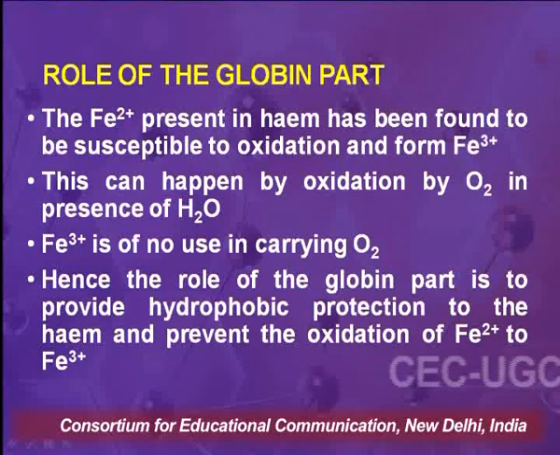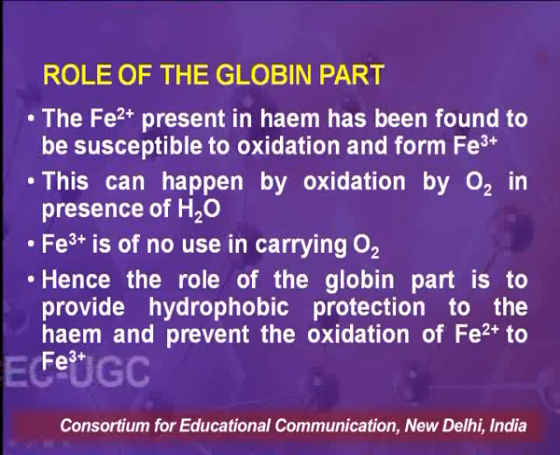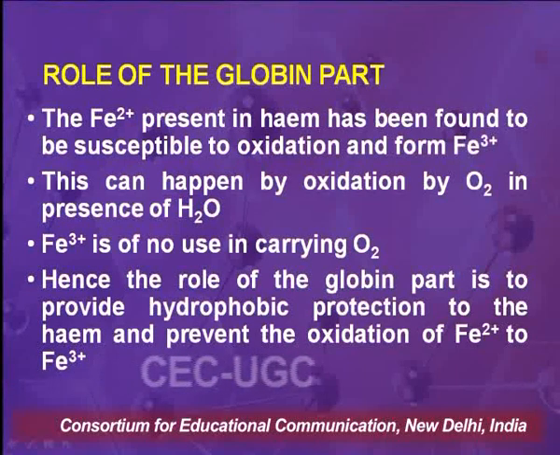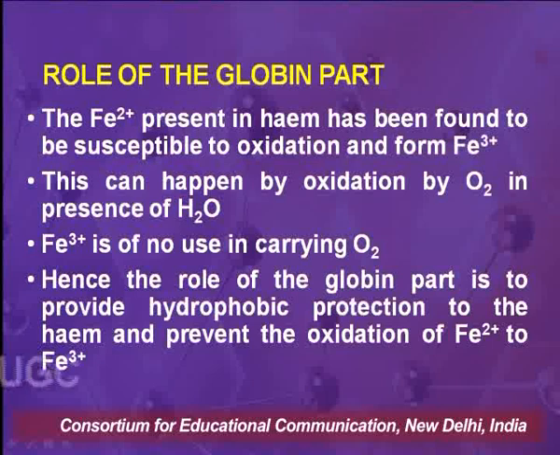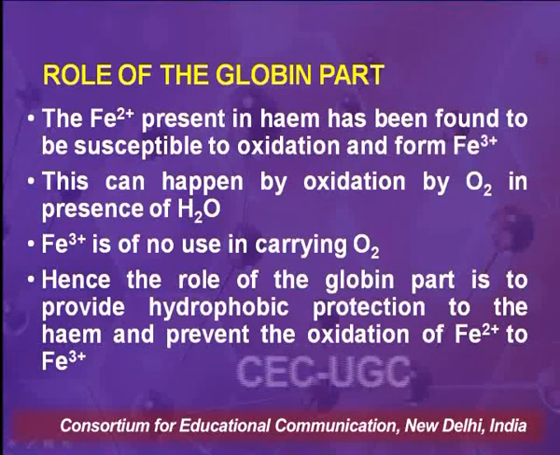Hence, the role of the globin part is to provide hydrophobic protection to the heme molecule and prevent the oxidation of iron 2 to iron 3. So, the globin part prevents water molecules from coming near the heme part and prevents the oxidation, because of course oxygen has to combine, then only heme can carry oxygen.